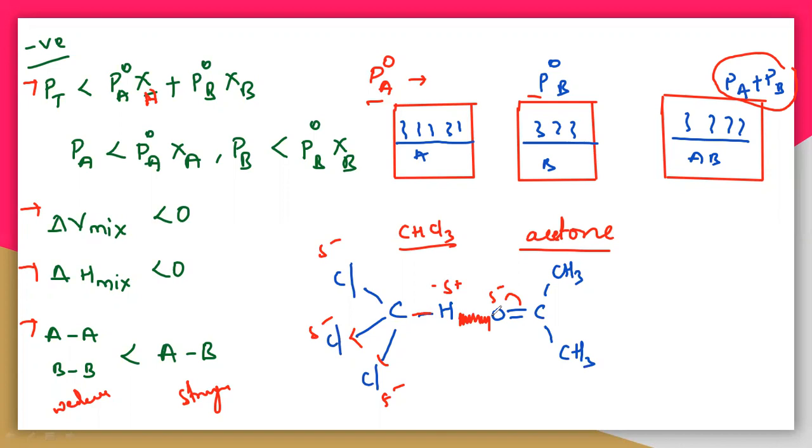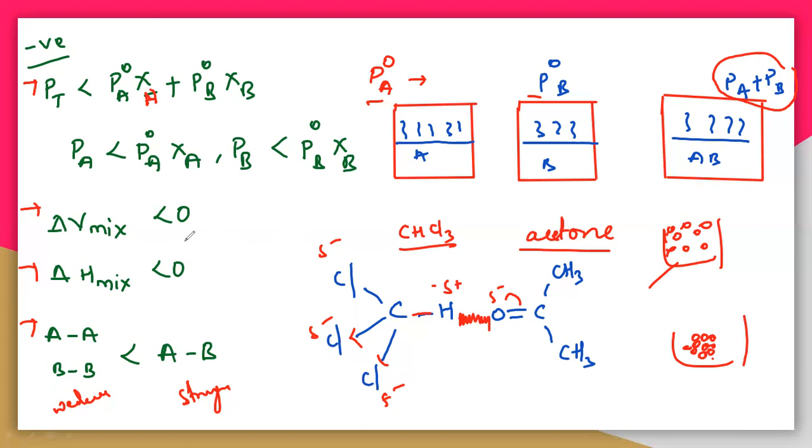First the molecules will be like this. But after you add, the molecules will come closer like this. So what happens? The volume is like this, but whenever they come closer, definitely the volume will decrease completely. So volume decreasing means delta V mix is less than 0. So volume is decreasing, then the vapor pressure must also decrease.